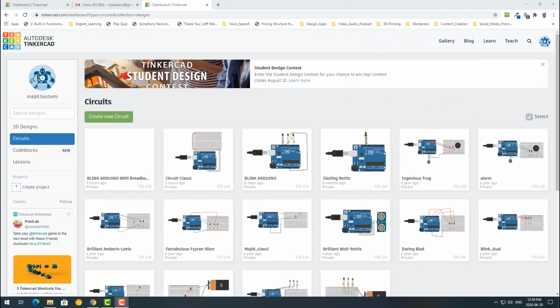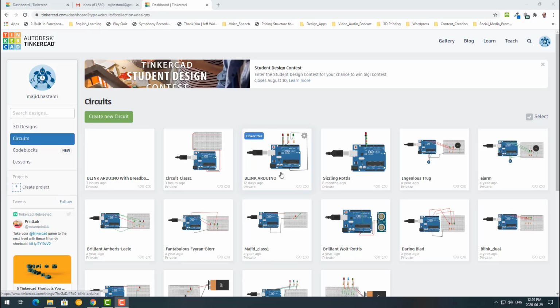We are again on Tinkercad Circuits, and you see previous projects we worked on. One of them was designing a traffic light with Arduino. If you remember, that's the project. For today, I wanted to show you how to use a breadboard to organize a project, and I wanted to use the same traffic light project, but I don't want to touch it because probably in the future I will want to use this again.